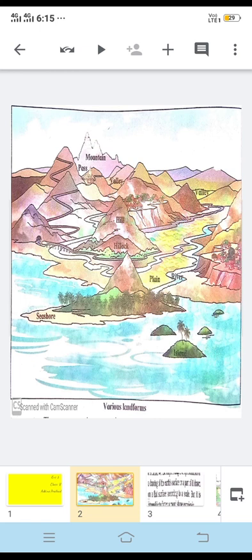Almost every type of landform is available in our country. So we have places whose height is more than 8,000 meters, and there are some places with 0 meter height. So we have a variety of landforms in our country, right from Jammu and Kashmir to Kanyakumari.